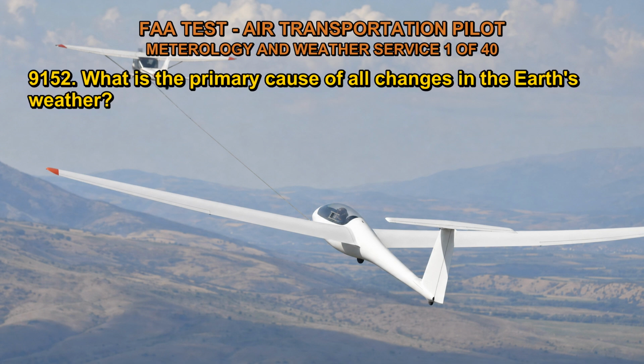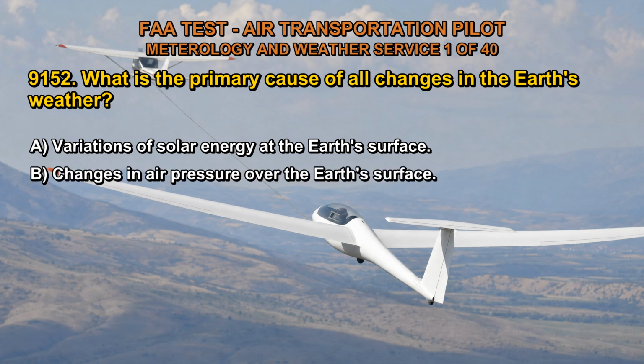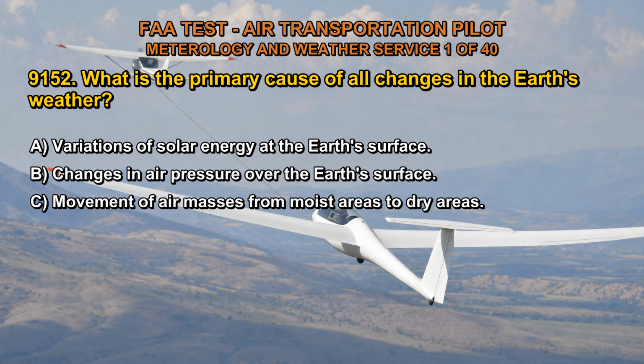9152. What is the primary cause of all changes in the Earth's weather? A. Variations of solar energy at the Earth's surface. B. Changes in air pressure over the Earth's surface. C. Movement of air masses from moist areas to dry areas. The correct answer is A.